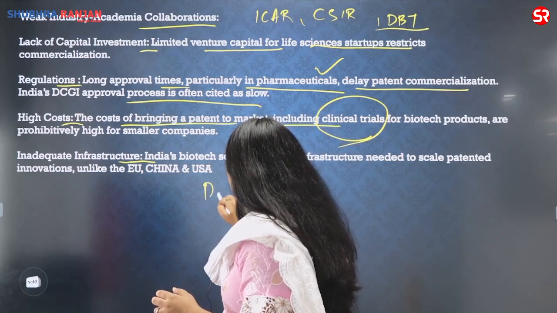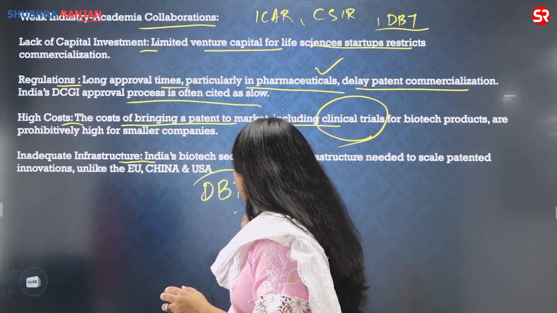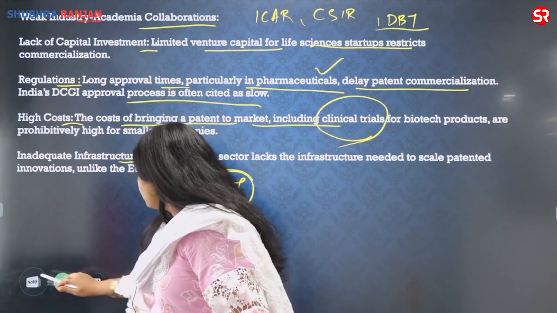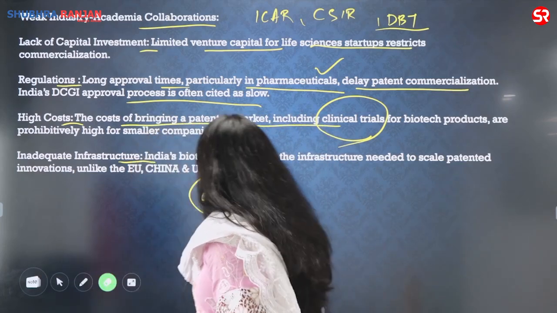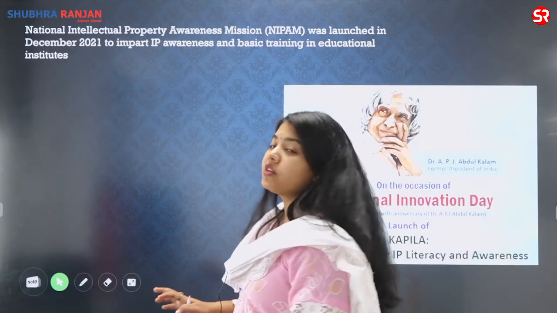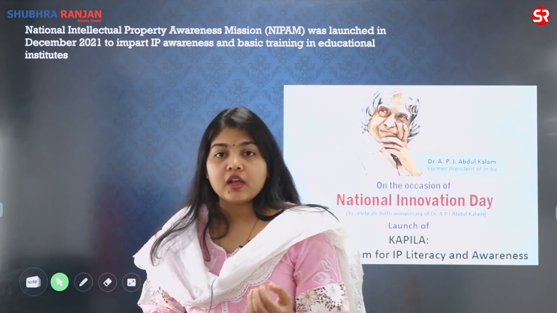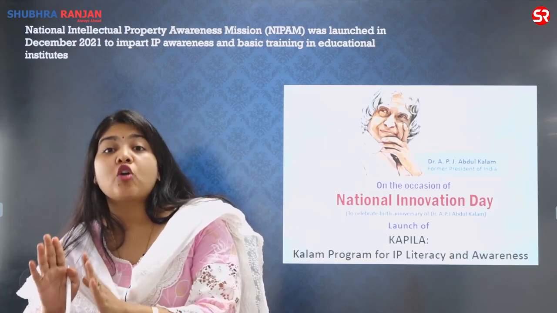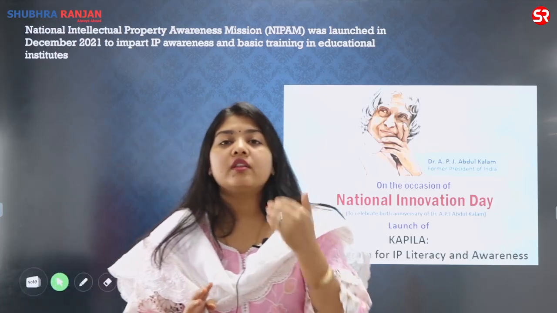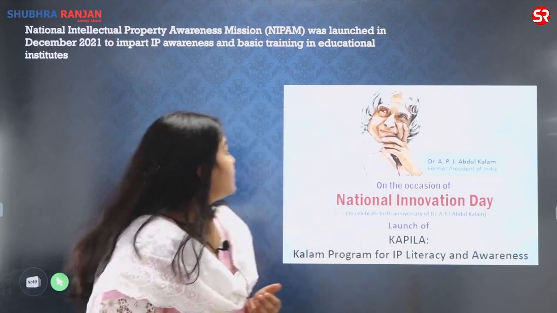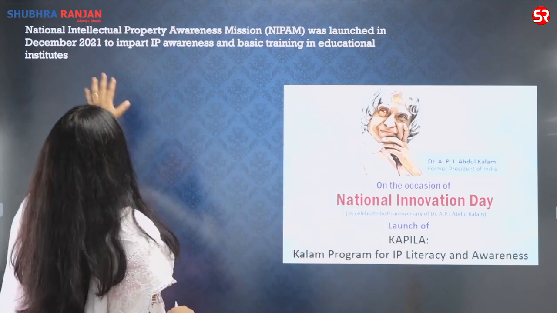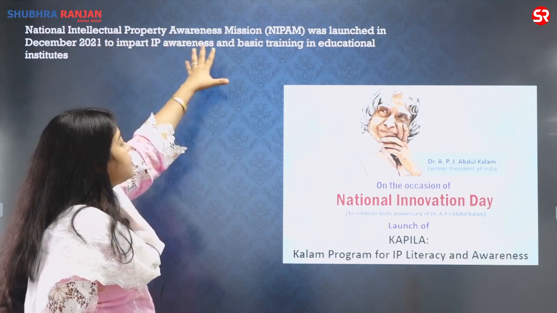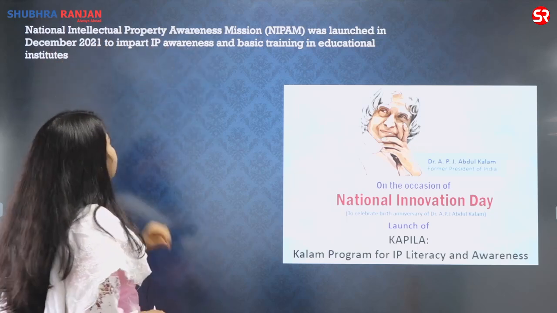And for that, the Department of Biotechnology is already taking a lot of initiatives. But when countries like the EU, China and USA have a lot of initiatives for building the infrastructure, we are lagging behind. So we can say that these are the issues why commercialization is not taking place. What should be done so that commercialization takes place? We can say that, for example, there was the NIPAM, the National Intellectual Property Awareness Mission, which was launched in December 2021.